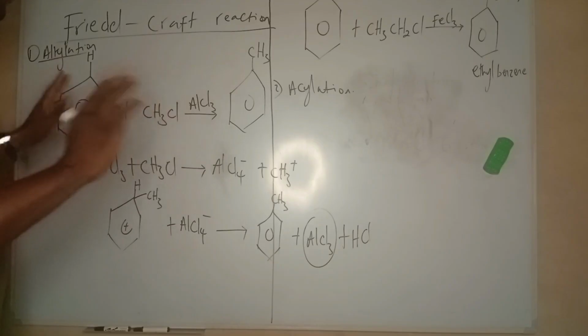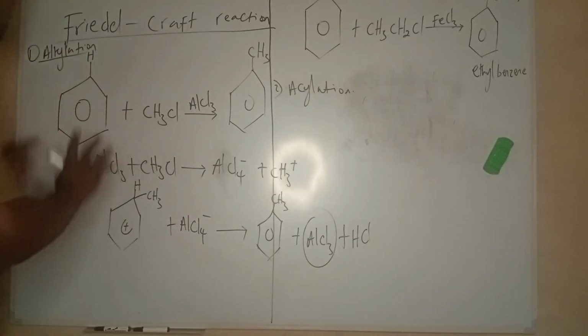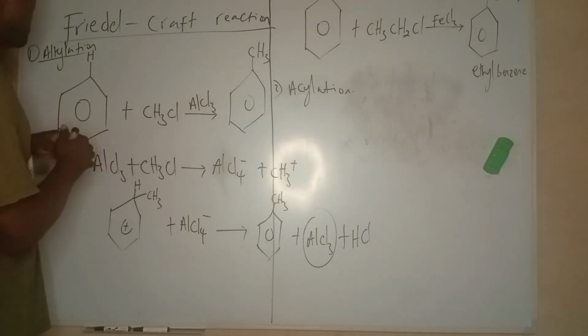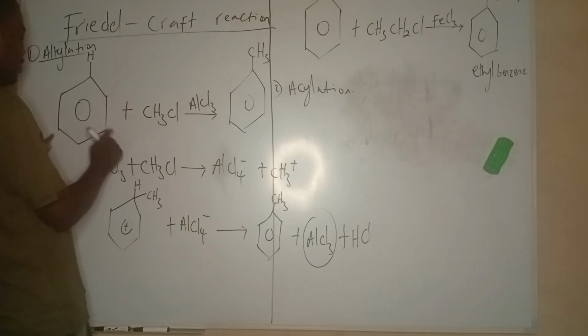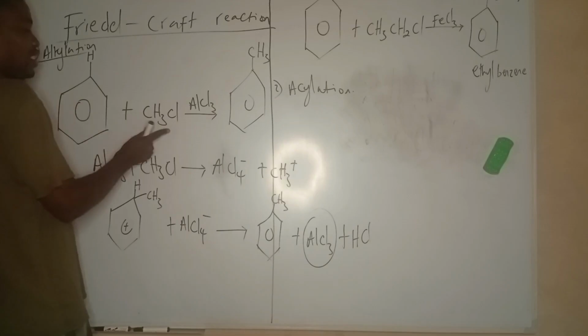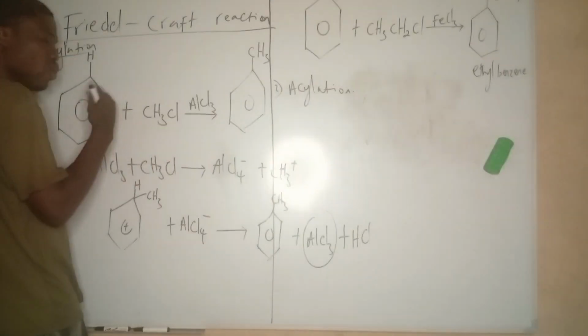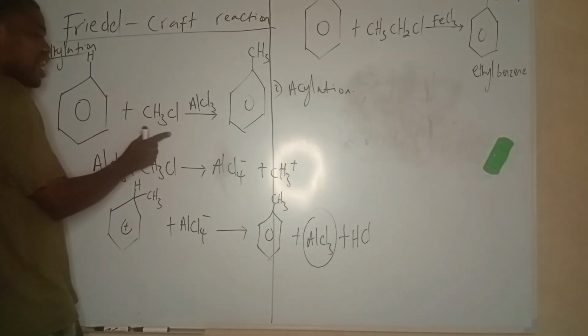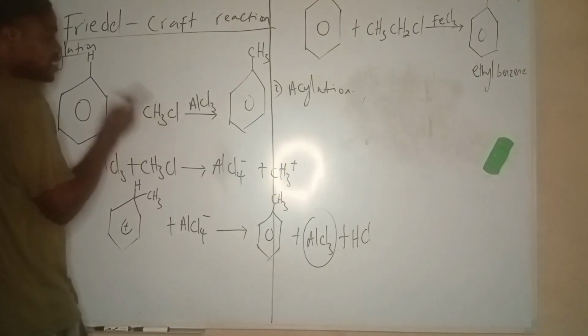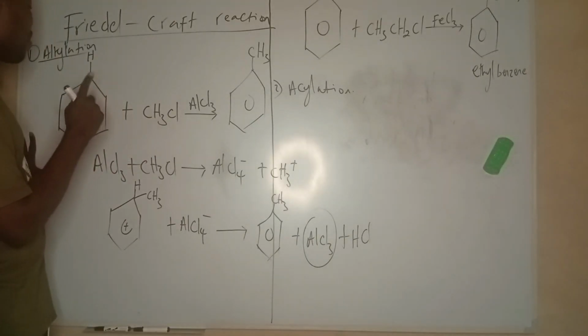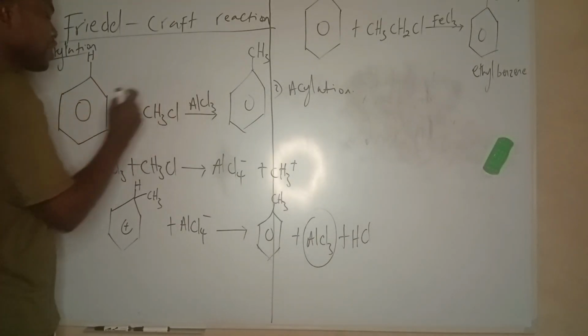But why is the reaction unique? Now, the reaction is unique in a way that, if this is benzene, it has hydrogen everywhere. I just showed one. React it with this alkyl chloride. So benzene with this alkyl chloride, what do you get? What happened in the process is that the catalyst is a Lewis acid.